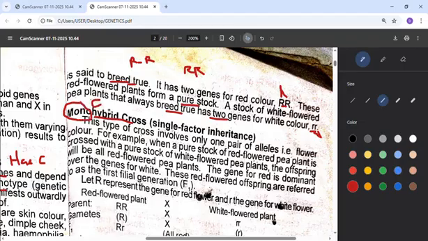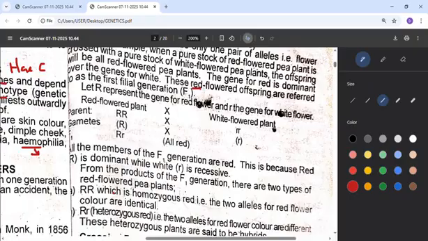So that means that red and white still represent only color. But if you are crossing something that has to do with both color and shape, maybe you say this one is wrinkled, that one is round, this one is red, that one is white, that is dihybrid, di is two. So monohybrid is just crossing one factor. For example, here we are using that same color that we have here, only color. The color we are using is red and the other one is white. So let's see how the monohybrid cross takes place.